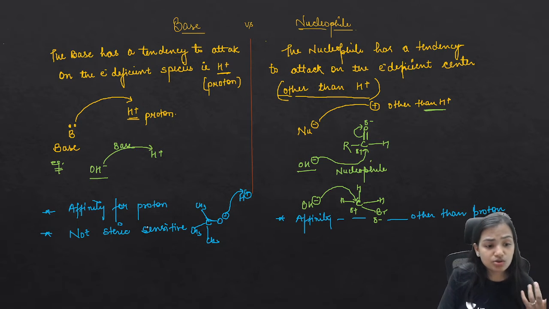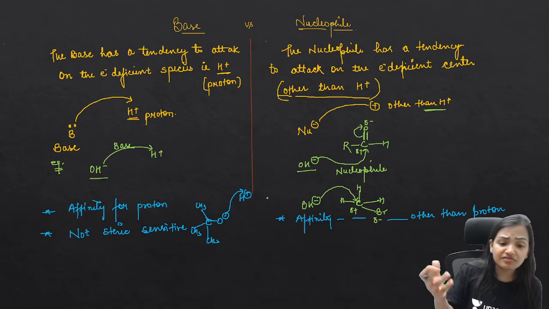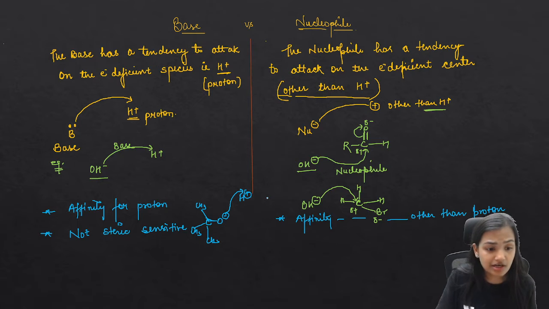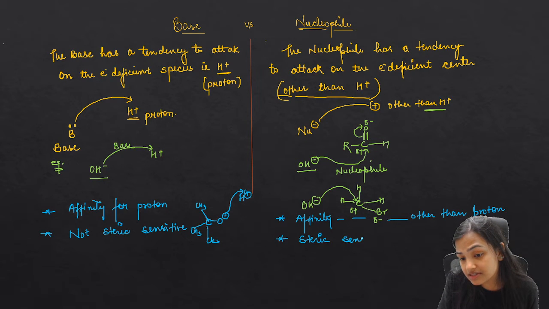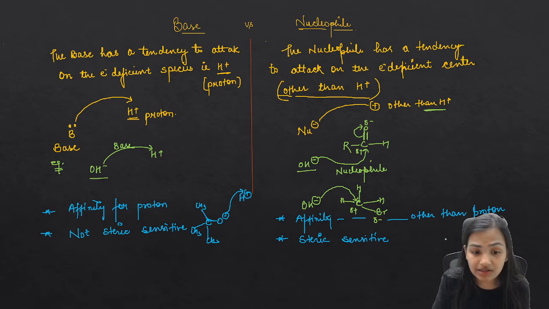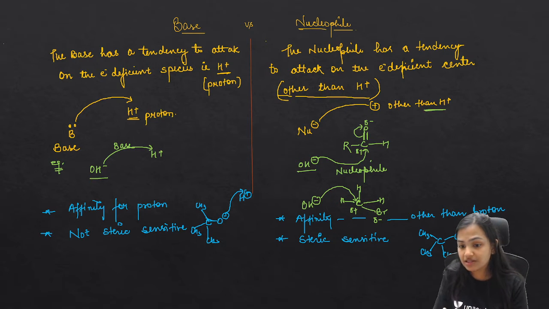So this negative can easily attack over this H positive. So bases are not steric sensitive. If they have to show the affinity for proton, it's very easy for them to attack. But if we talk about nucleophilicity, they are steric sensitive. Why are they steric sensitive? Let me take an example. Let's say you have taken such a bulky group which is having 3 methyl groups, and now let's say this is your nucleophile, which is a bulky nucleophile.